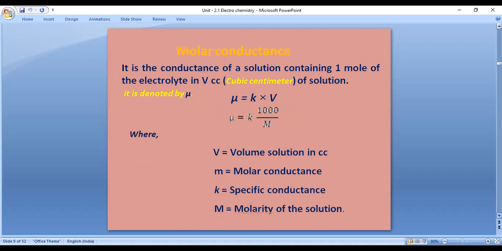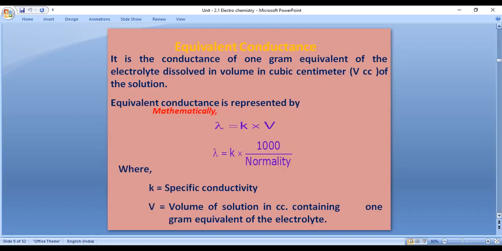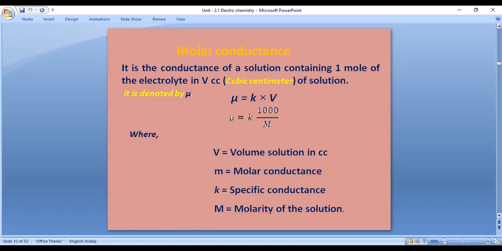And molar conductance: there is only one simple difference between equivalent and molar conductance. Equivalent conductivity is represented with lambda, whereas molar conductivity is represented with mu.